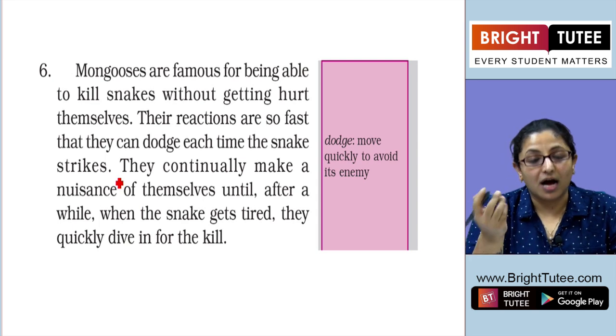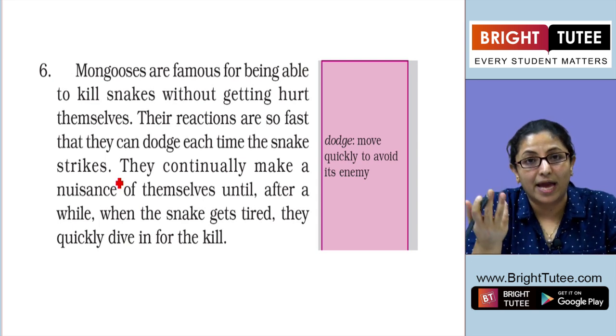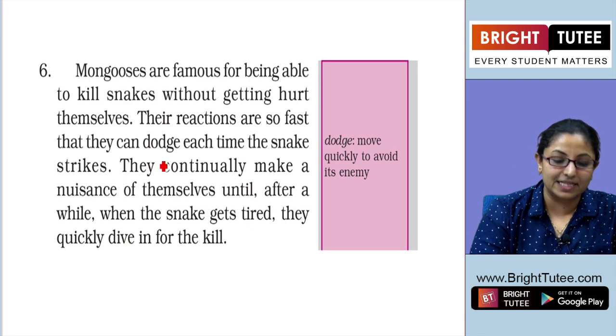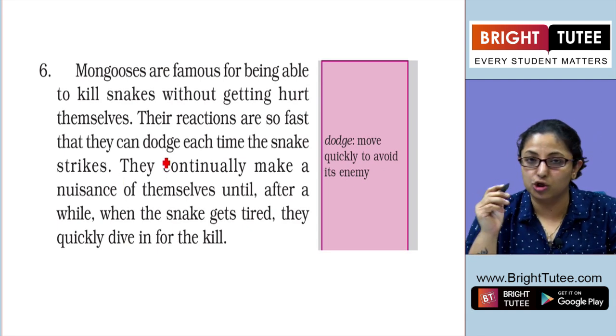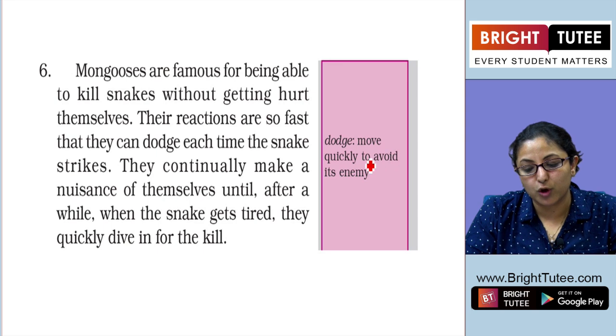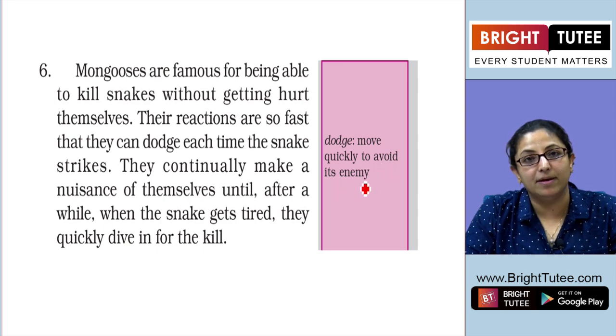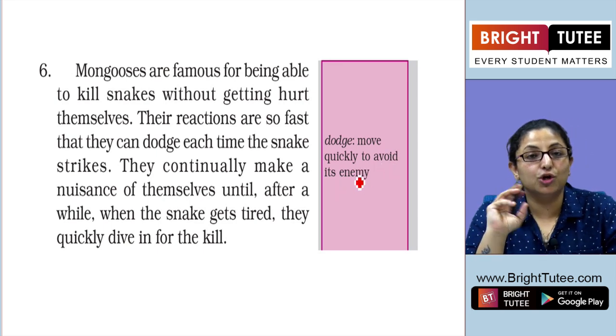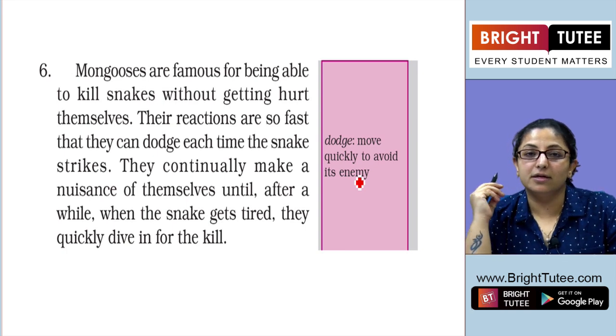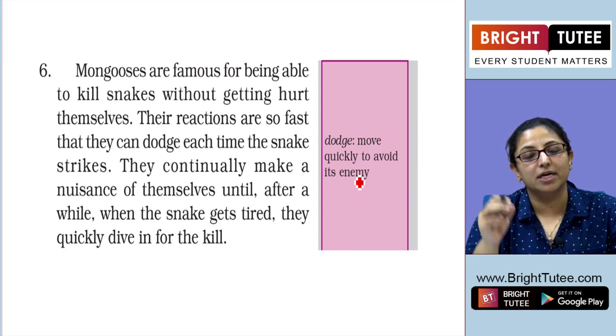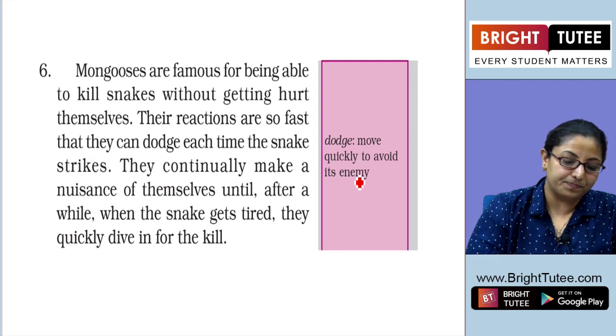Dodge means to move quickly to avoid its enemy. So the mongoose dodges exactly at the moment when the snake strikes.